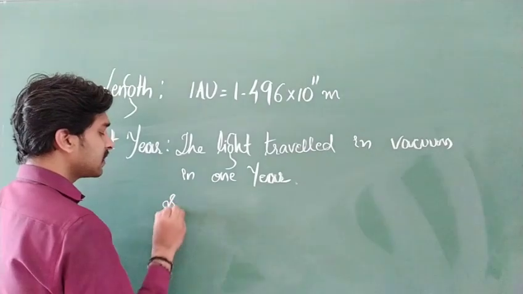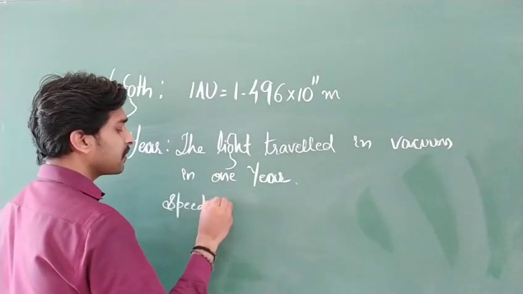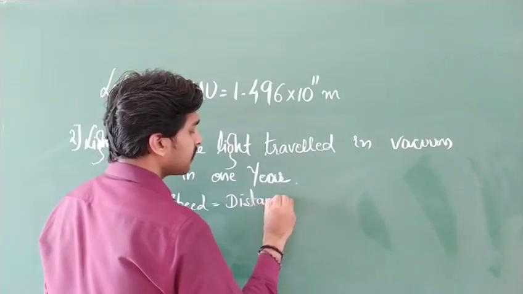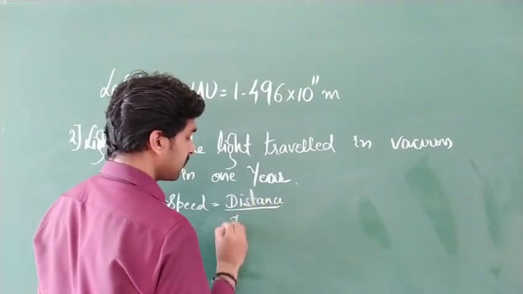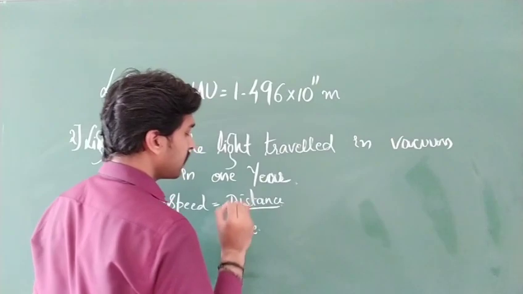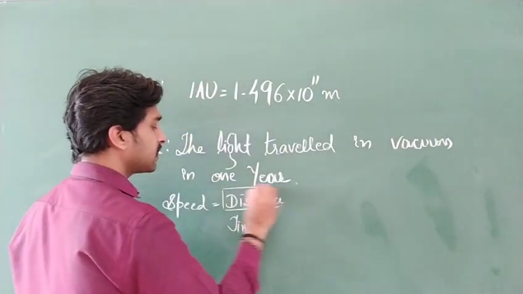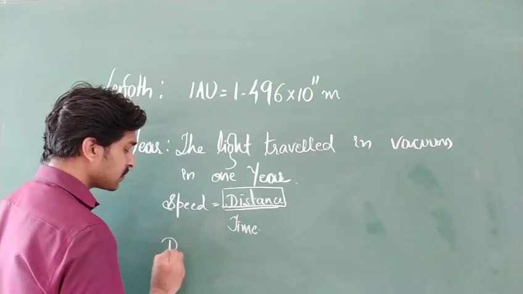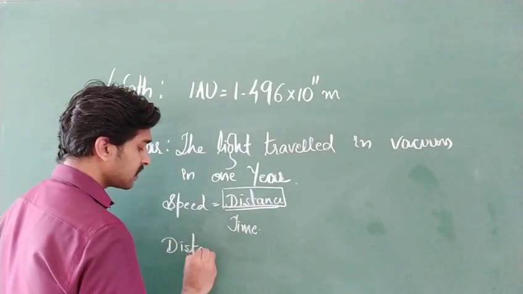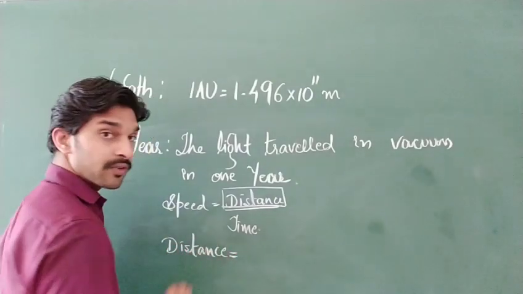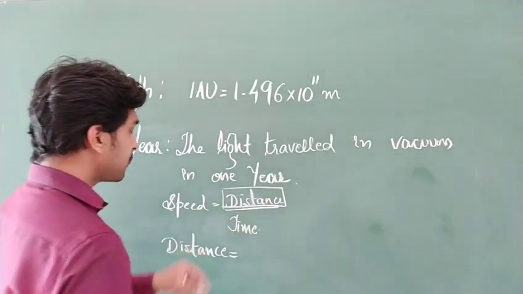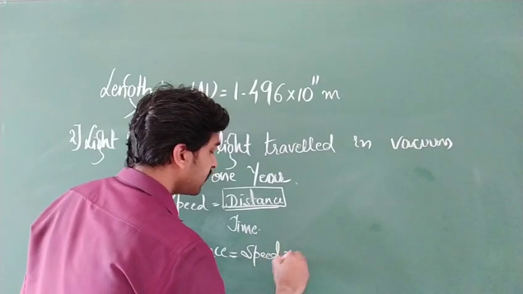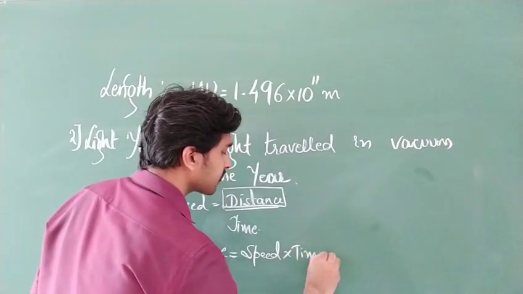You know the simple formula: speed is what? Distance divided by time. Correct? Now we are concentrating on distance. If I cross multiply, distance is equal to speed into time.